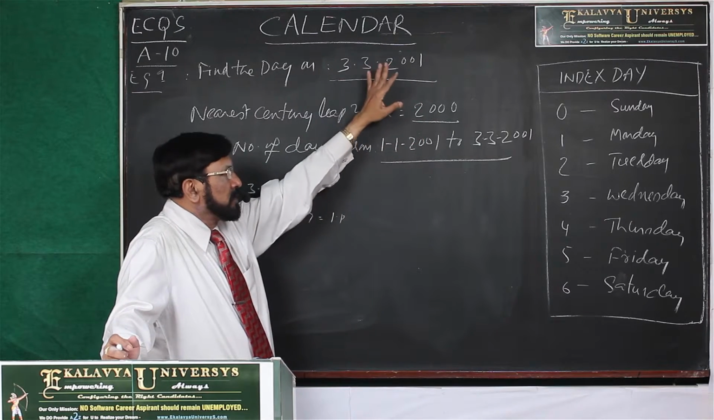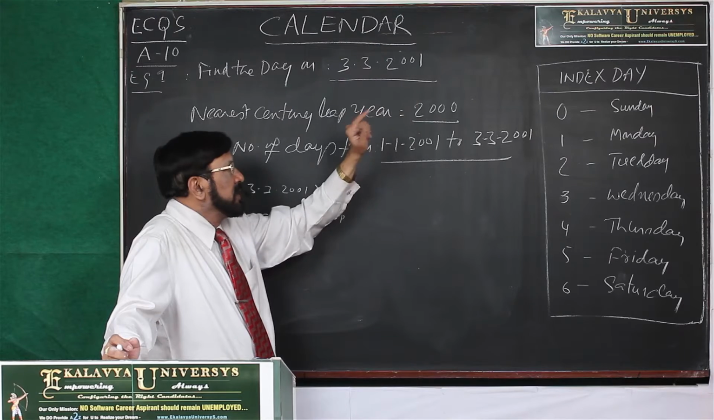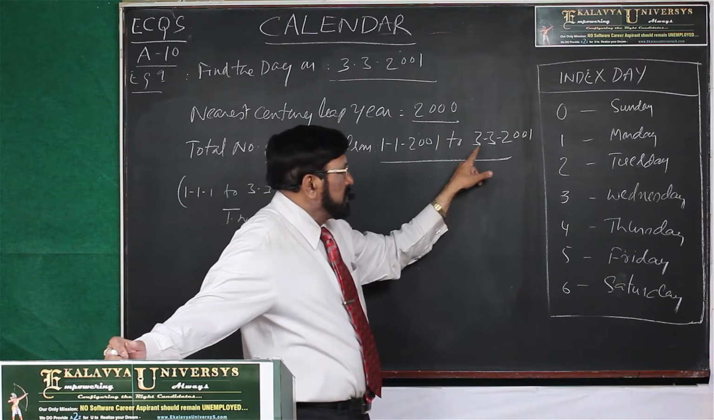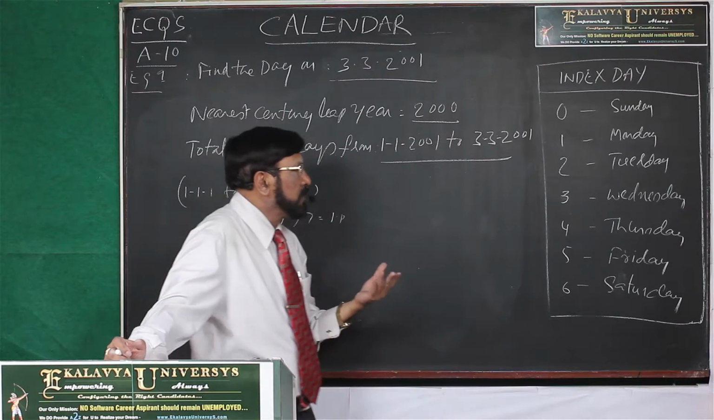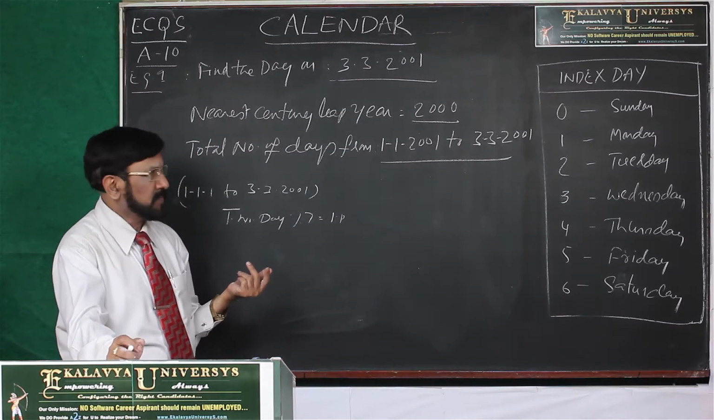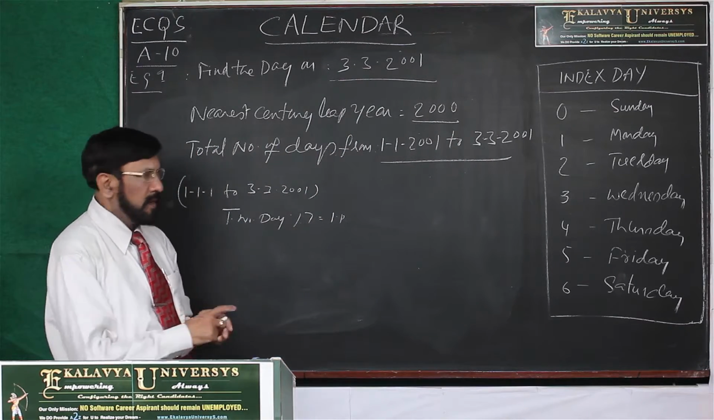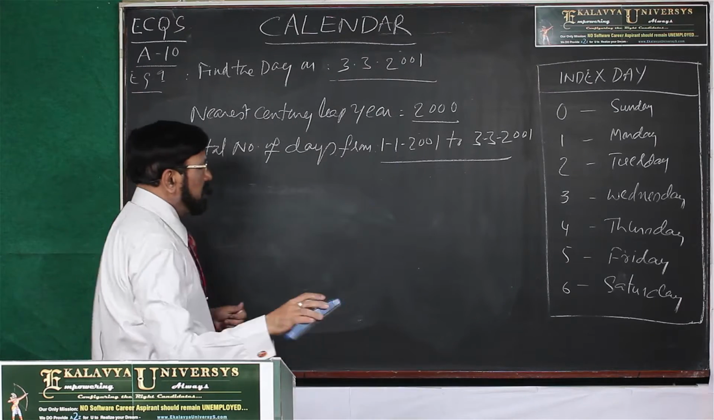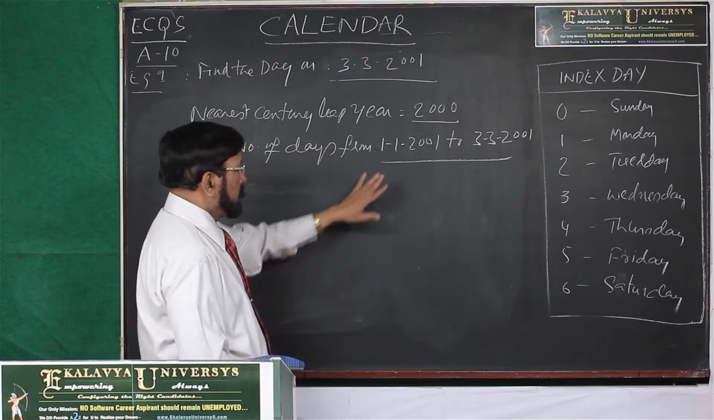2000. So ignore 2000 years. Then from 1/1/2001 to 3/3/2001, you have to find out the total number of days, and make the modular division. Then you can find the index day. Now you see,